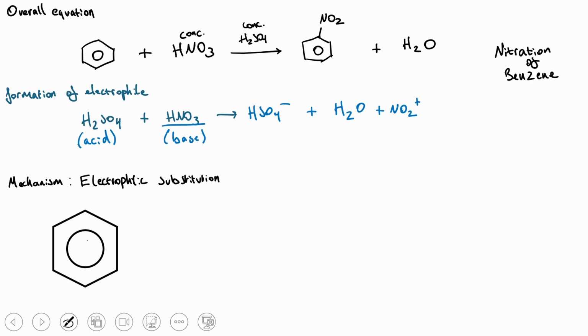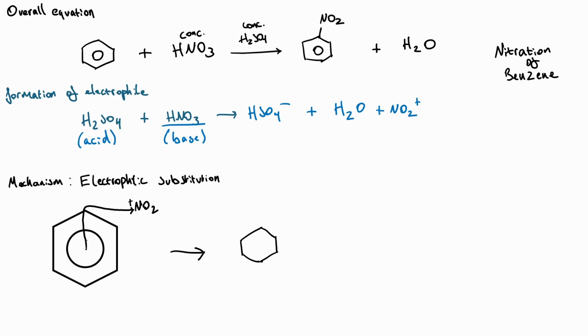In our reaction mechanism, 2 electrons from the delocalized ring of electrons will be used to form a bond to the nitronium ion. So we draw our arrow starting from the center of our delocalized ring, and I'm going to draw it through the carbon, and we end the arrow going towards the nitrogen atom, which is positively charged. Now, this causes a positive charge to be gained by the benzene, and it causes the delocalized ring to be disrupted. And we show that by drawing a horseshoe shape around the carbon atom which bonded to the NO2. And alongside that, we give this delocalized ring a positive charge.